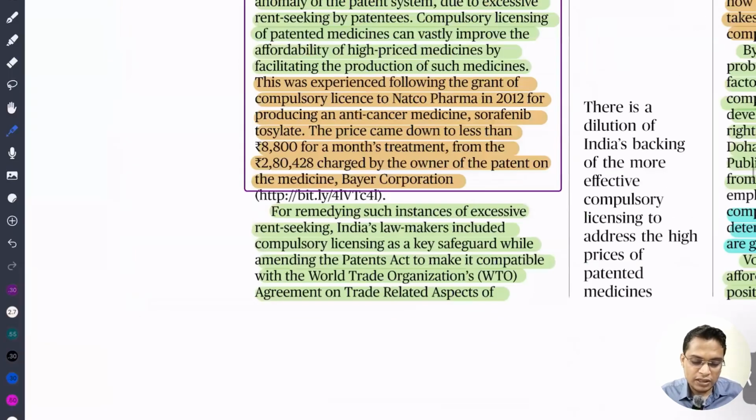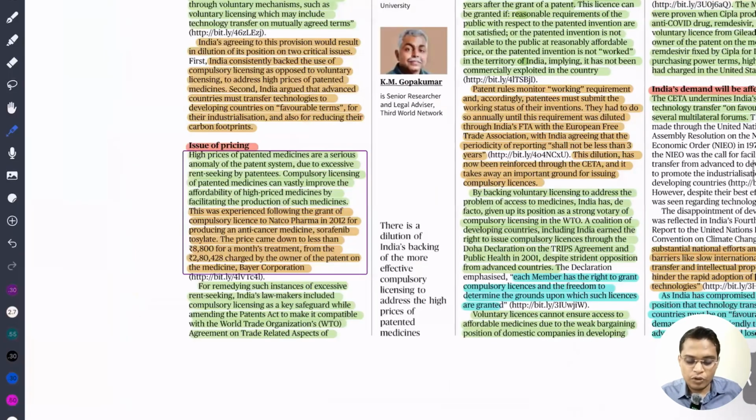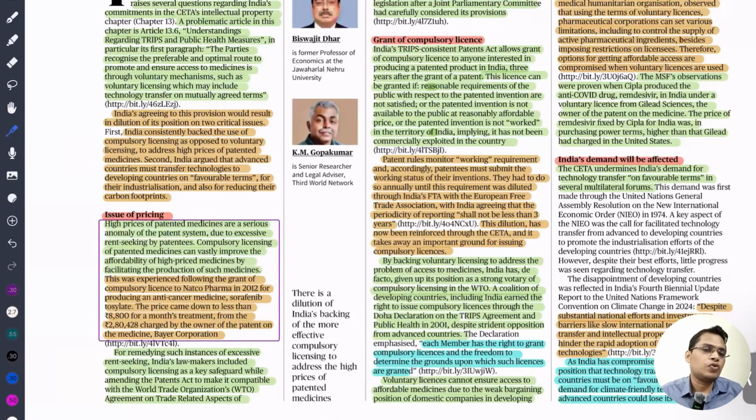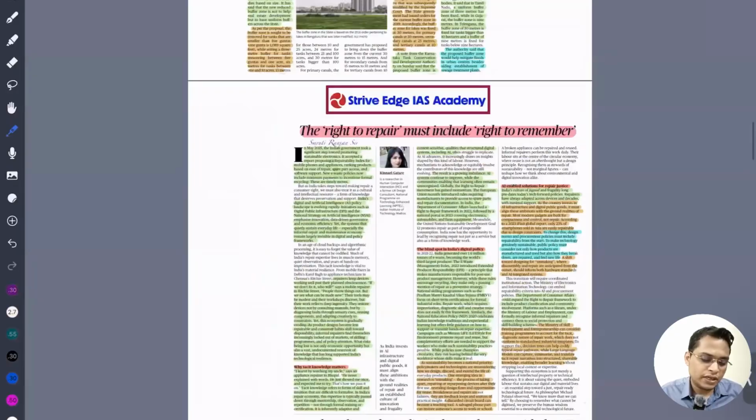So that is the concern: if we promote voluntary licensing, then corporates or these pharmaceutical companies are not going to listen. Instead, they will charge high. So we need to make sure of compulsory licensing.